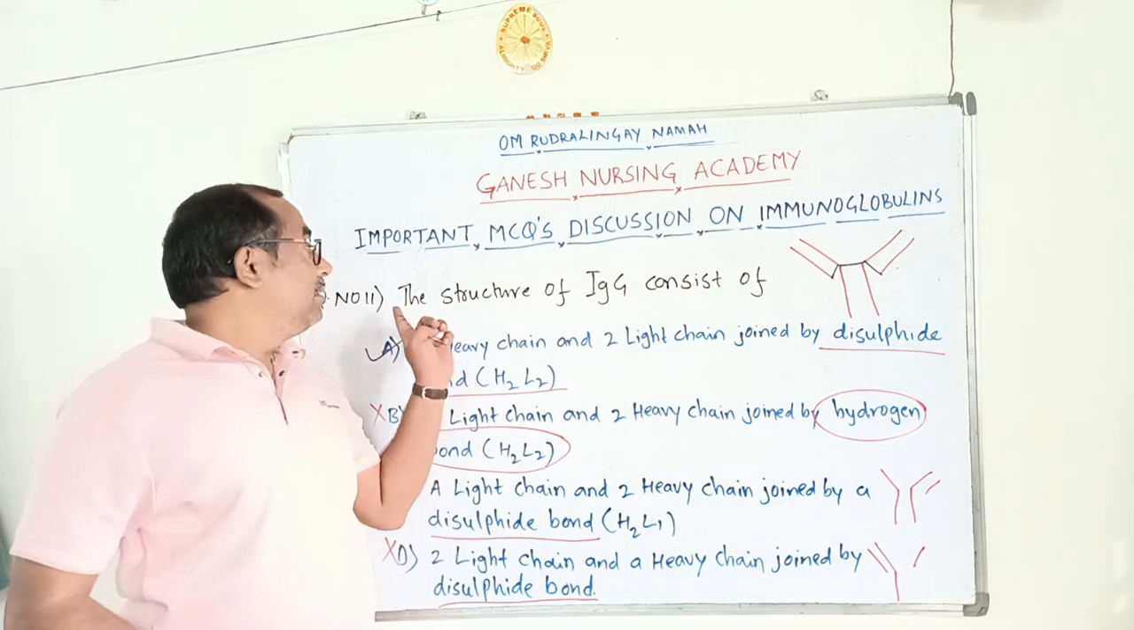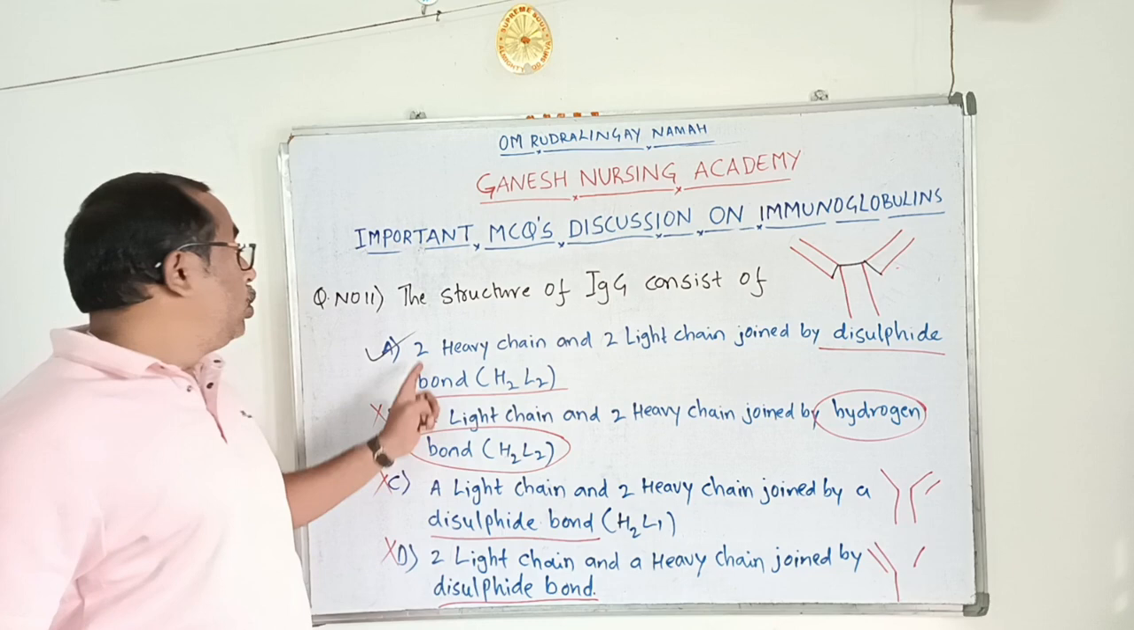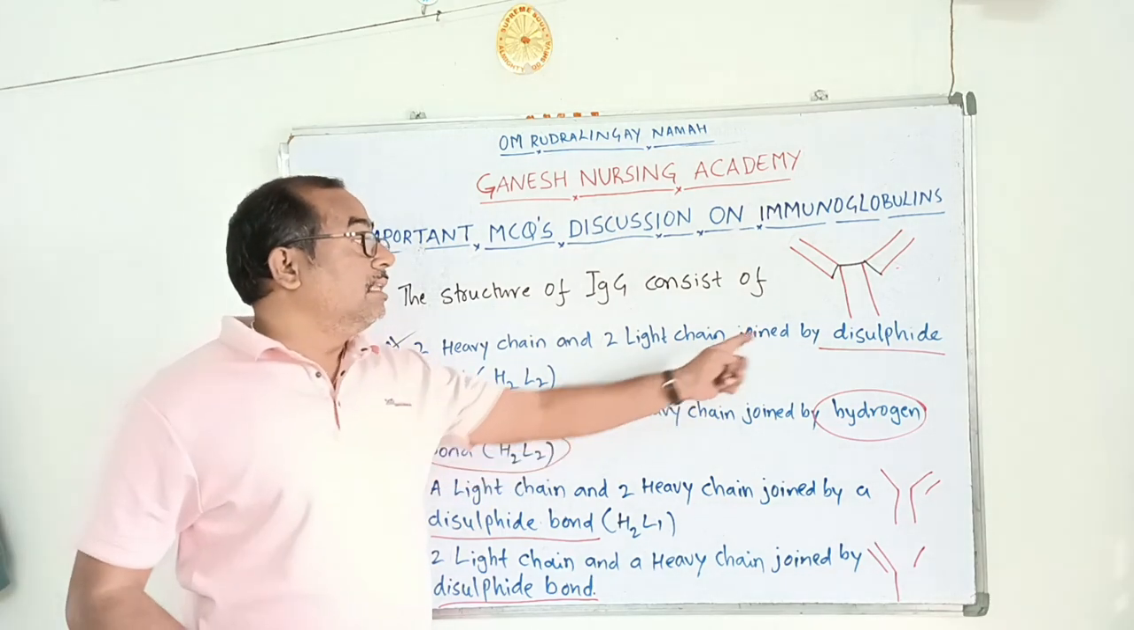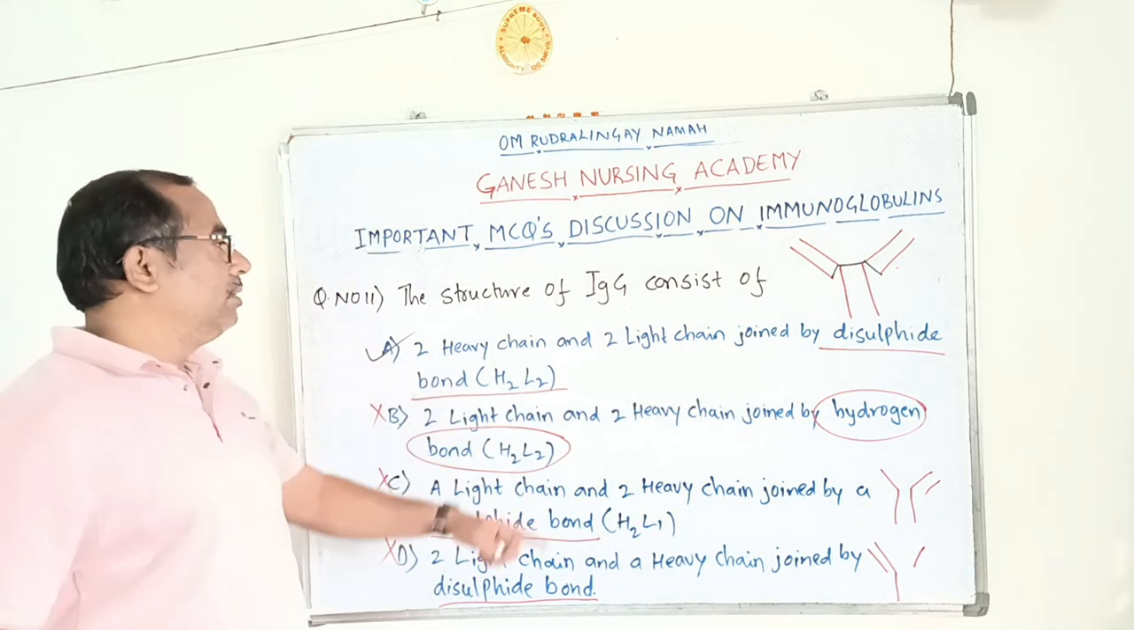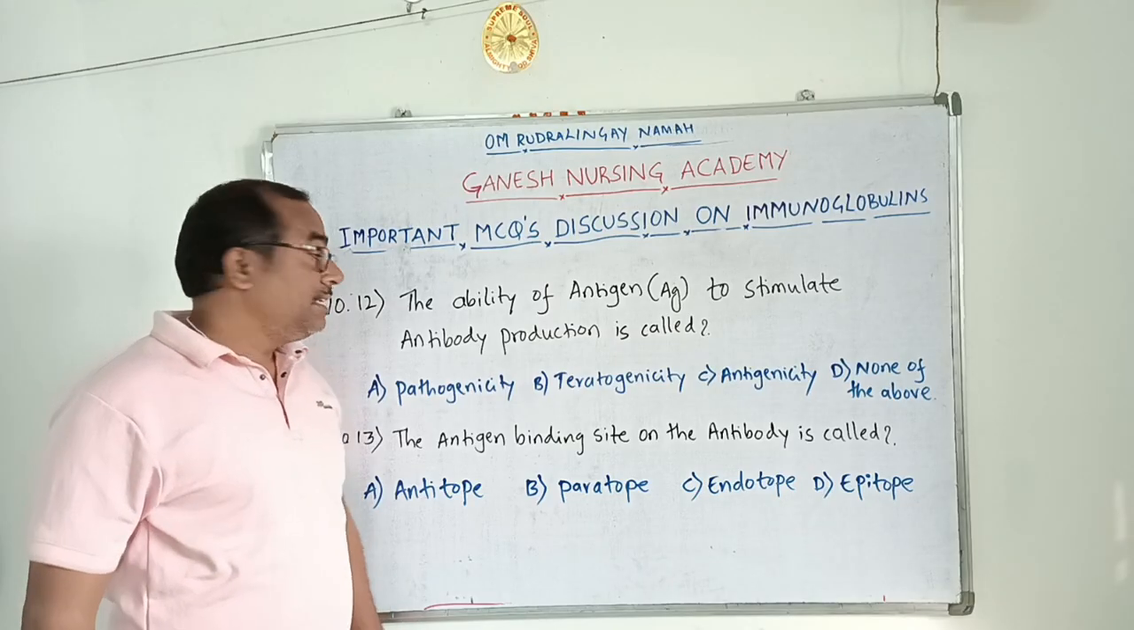So the answer for this one is: the structure of immunoglobulin G consists of two heavy chains and two light chains, joined by disulfide bonds. So this is the right option here. Option A is correct. Okay, dear aspirants, let's see the next question.